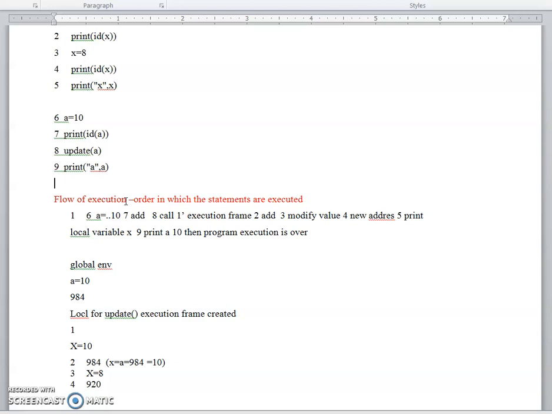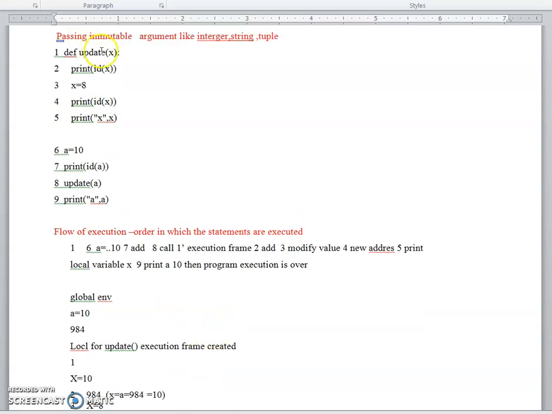Then it will execute the fifth line. What is the fifth line? It will print the value present in X. Currently X is having 8. So you already know X is a new variable which is created, having local scope, that is, it is local to the function. When you come out of the function, X gets deleted. Okay, that is the lifetime of the variable.